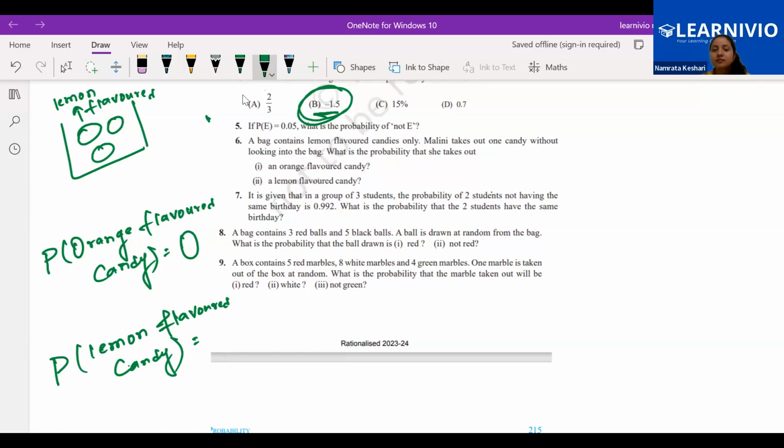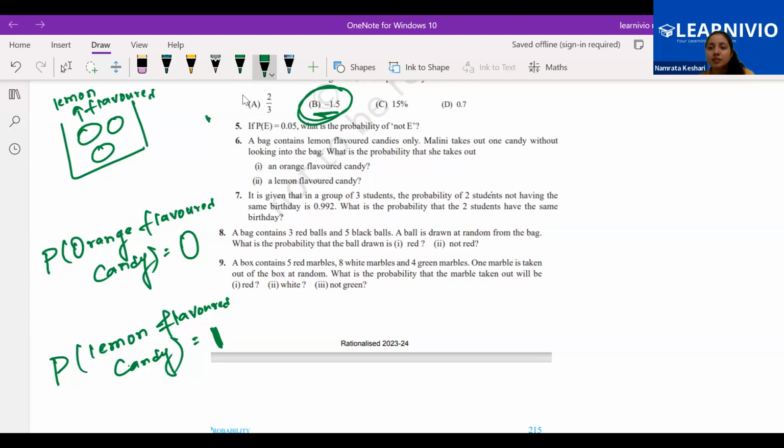Yes, a sure event. We represent a sure event by 1. Whatever she takes out will be lemon flavored only. We are sure about that. And whenever we are sure about anything, we represent it with 1.